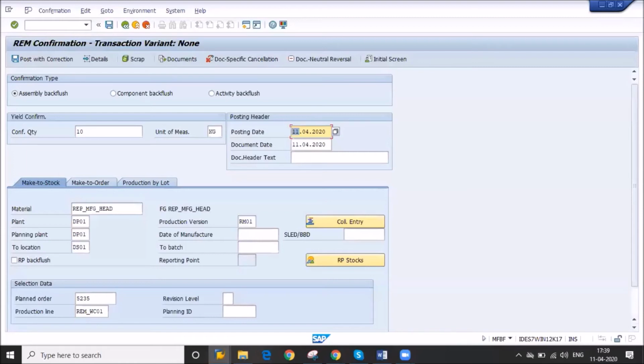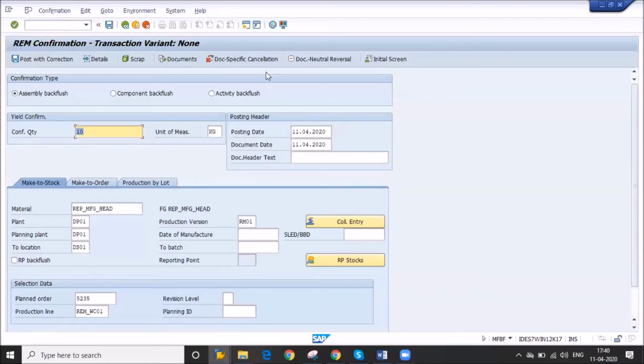Then we have to give the posting date as an earlier date, the date on which we want to report it. If you produced your component yesterday, we have to give yesterday's production date. Understood? Since I am posting today, our production is done today only.